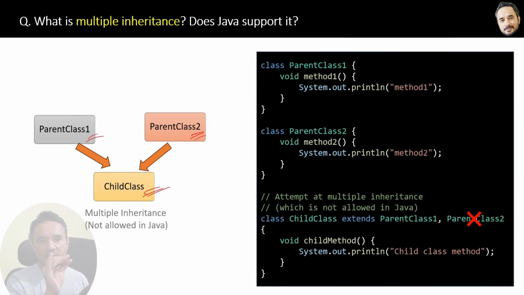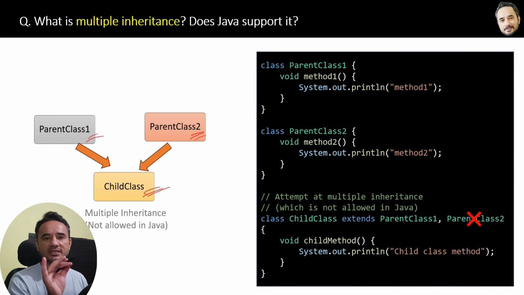Here is the code implementation of this same example. Two parent classes, parent class 1, parent class 2, and one child class which is trying to extend parent class 1, parent class 2. If you try this code, it will show you a compile time error. You cannot put more than one class here. The second class is not allowed.